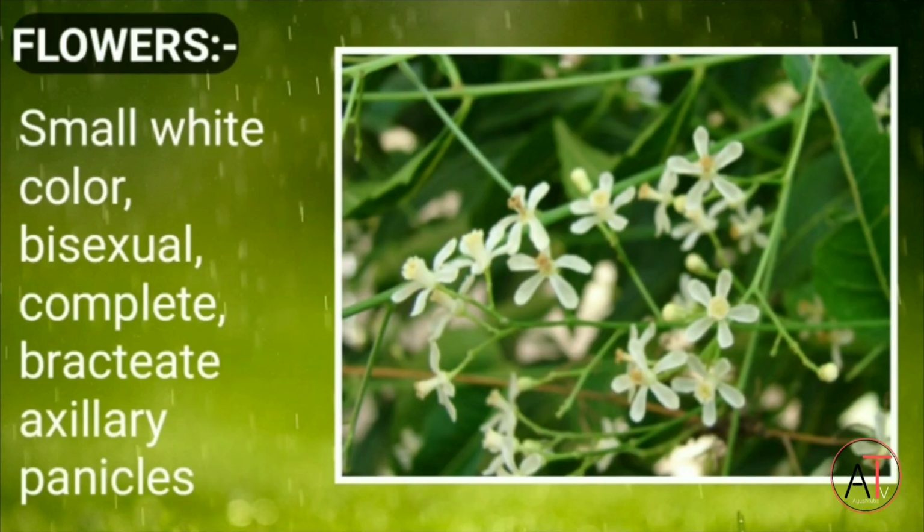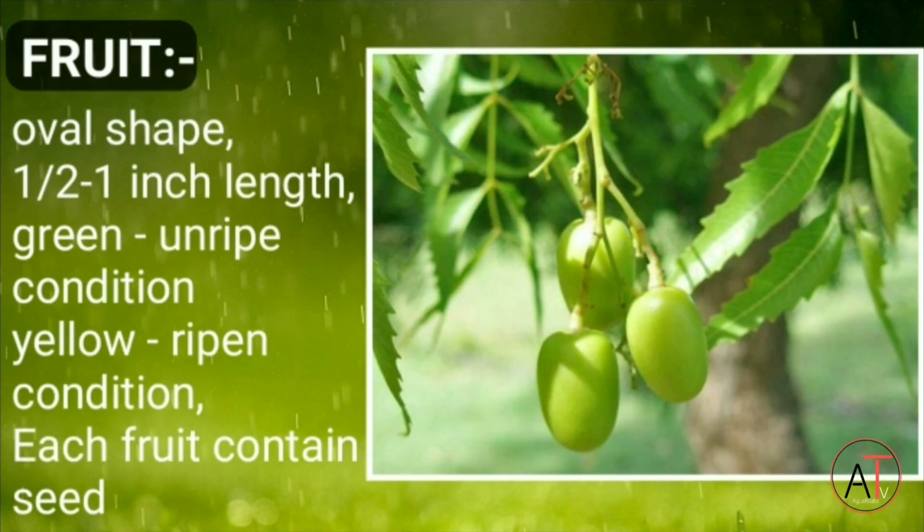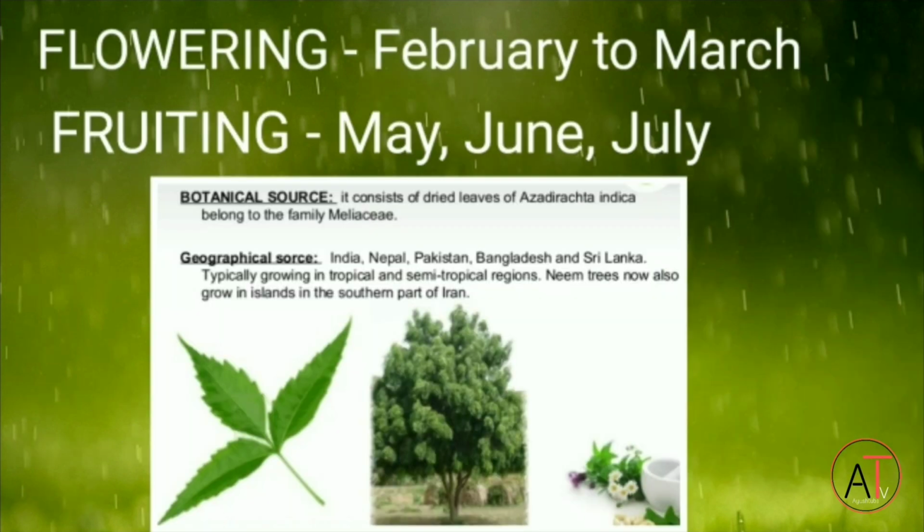Flowers are small, whitish colored, bisexual, complete and have axillary panicle. Fruits are oval in shape, half to 1 inch in length, greenish in unripened condition and yellow in ripened condition. Each fruit contains one seed. Flowering is in the month of February to March and fruiting is in the months of May, June and July.